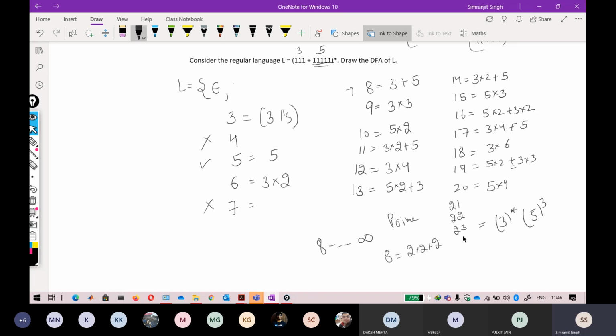I think I have checked it for like 20 to 30 prime numbers also, and I am always able to find some combination that is possible here. So that is a very interesting property that I want to share with you. This is a very good question, and that is why this is an underlying concept of mathematics here. You can derive any number with a combination of threes and fives, if it is raised to the power of star.